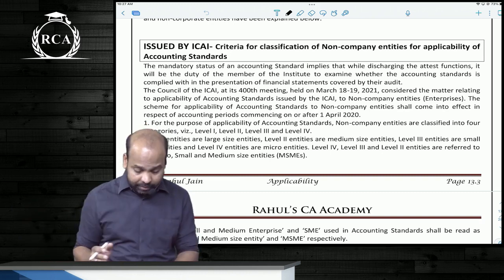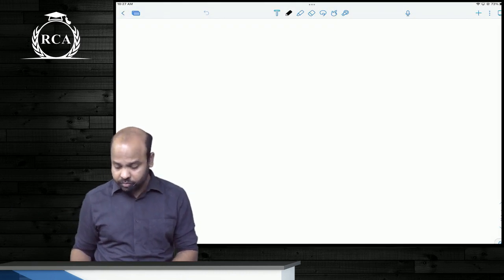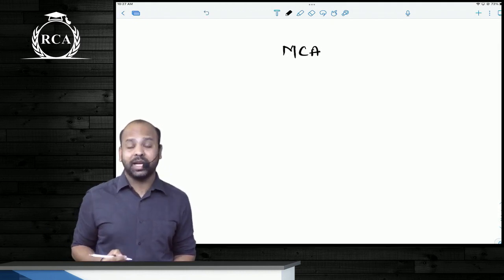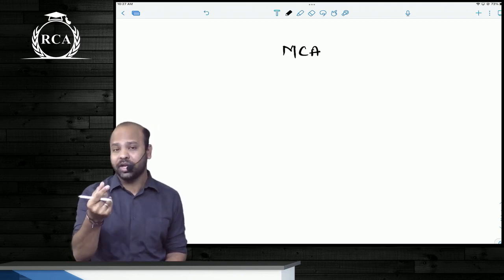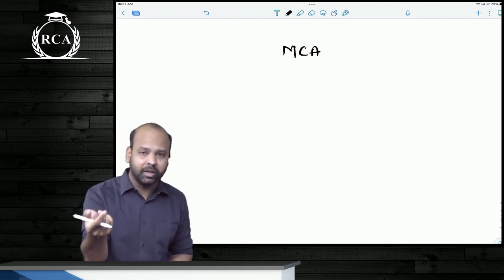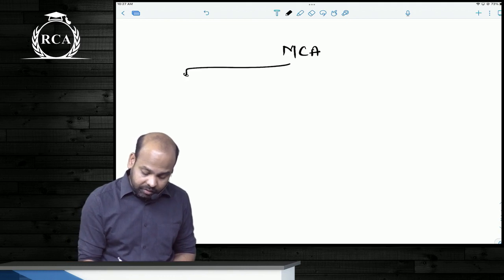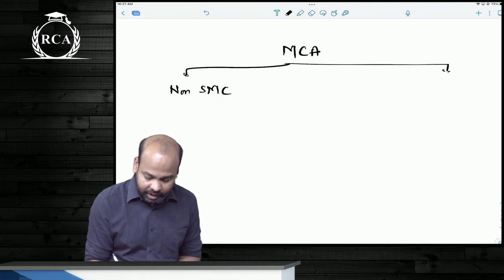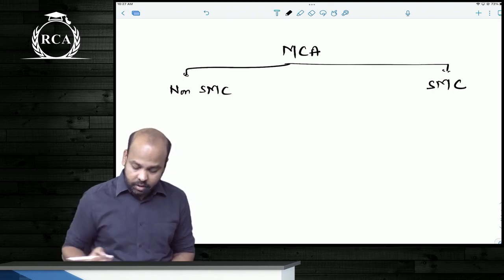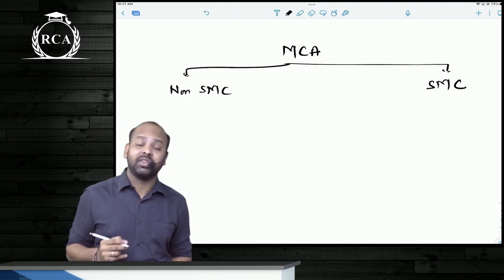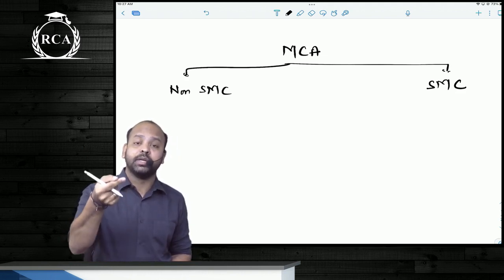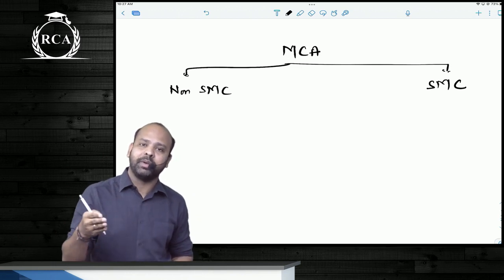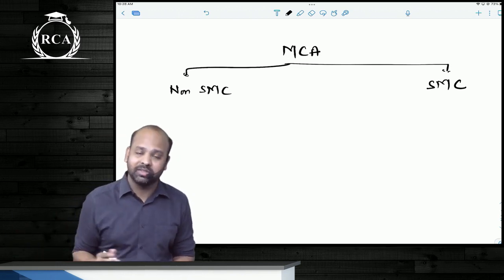So as far as the classification by MCA is concerned, remember this video is only talking about the amendment part, alright. There were two categories called non-SMC and SMC. For the purpose of applicability of accounting standards, two categories, non-SMC and SMC, non-small and medium-sized company and a small and medium-sized company.